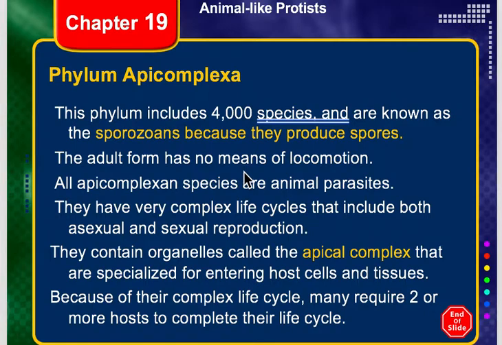Now, because they do have these wild life cycles, they have 2 or more hosts, and they have to have that to complete. So let me just clarify that a minute. Very often, with some of these parasites, we may be the final host, but there may be some intermediate host. So for some of them, the intermediate host might be a snail.